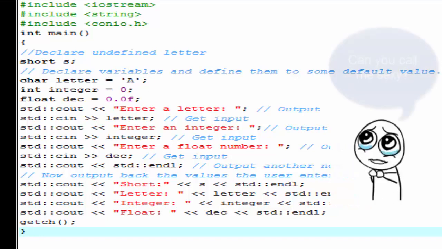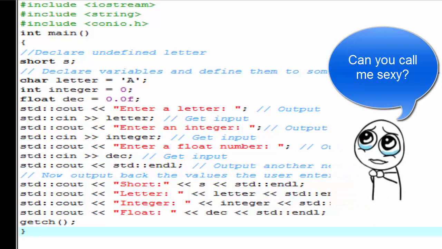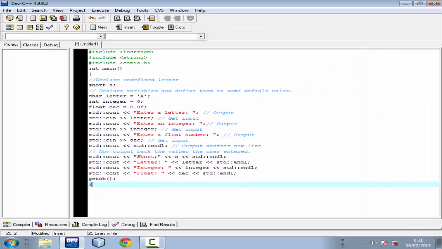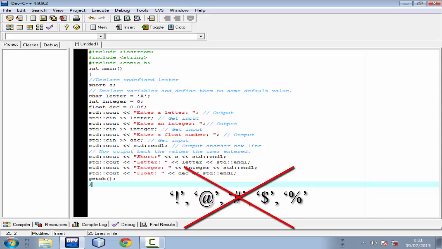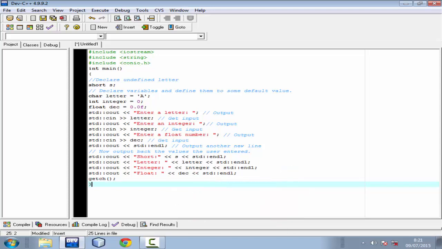When we declare a variable, we must give it a name. Giving it a name will make it easier to identify and refer to the variable. Now the name can be almost anything, but take this into account. Variable names must begin with a letter. Any variable that starts with numbers is illegal. Variables can include underscores, letters and numbers, but no other symbols, such as these. They must not be any keywords from C++. You cannot name a variable float since it's a keyword in C++.